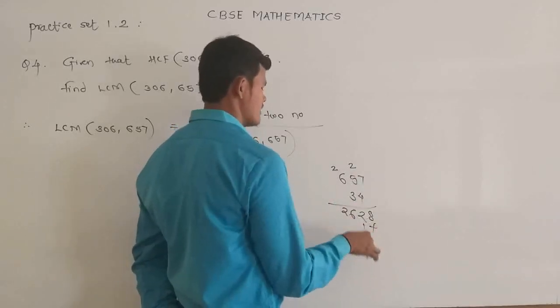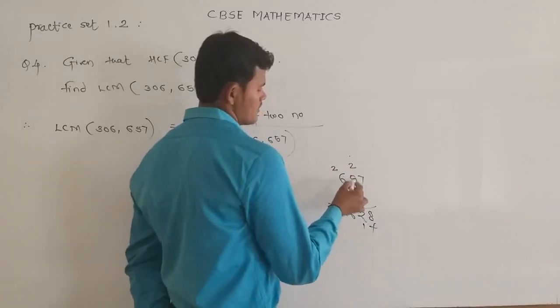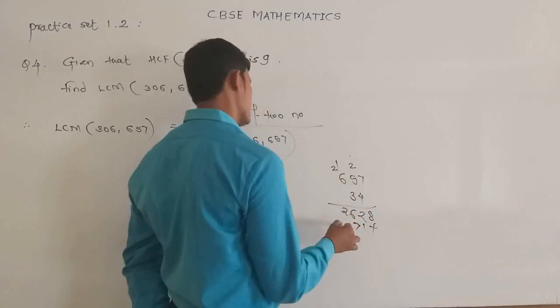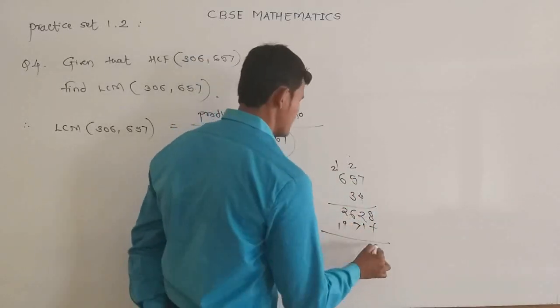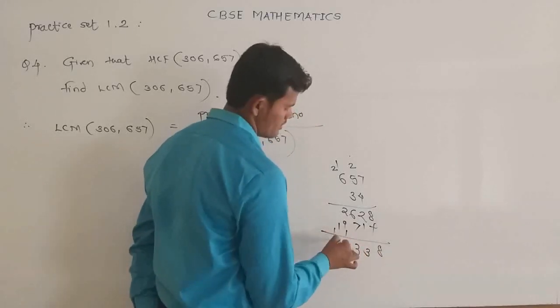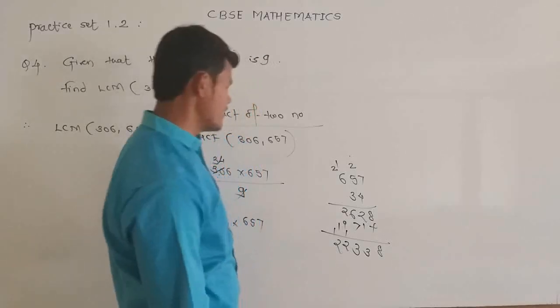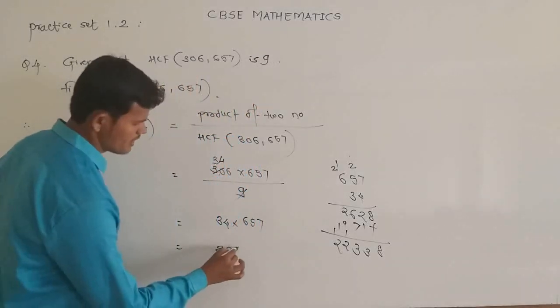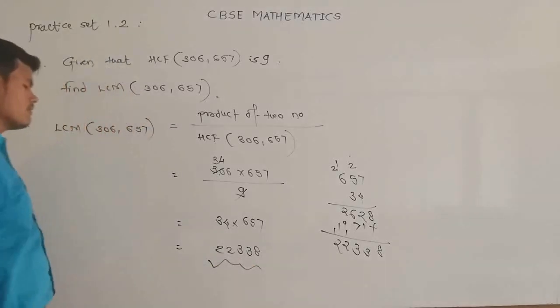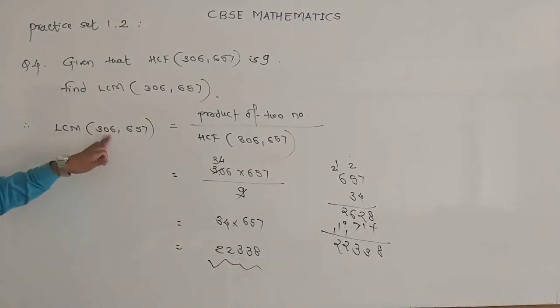So 3 sevens are 21, carry 2, 3 fives are 15 plus 2 is 17, carry 1, 18 plus 1 is 19. Add it: 8, 3, 3, carry 2, carry 1, that is 22,338. That is the LCM of the two numbers, 306 and 657.